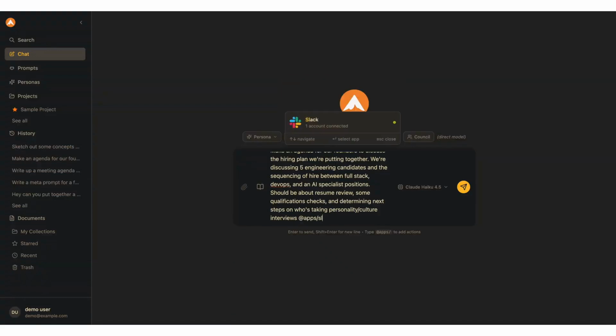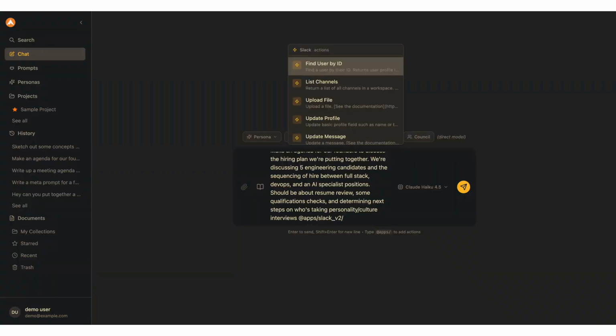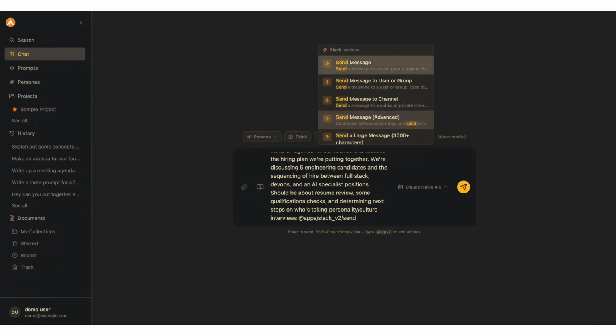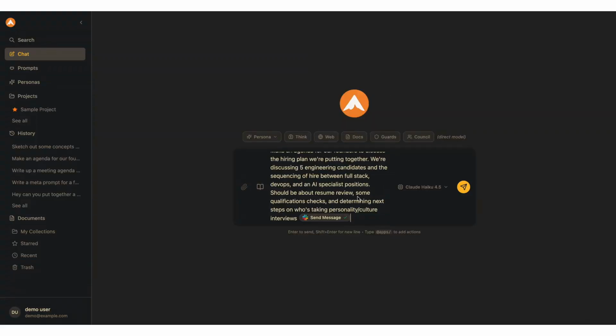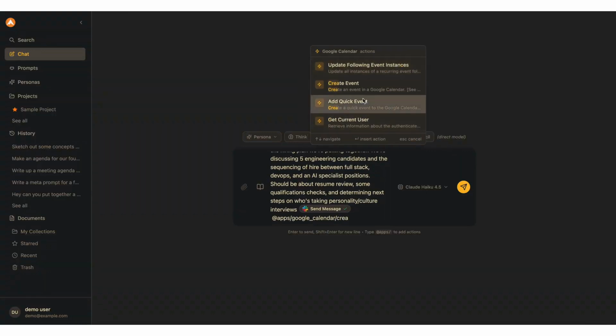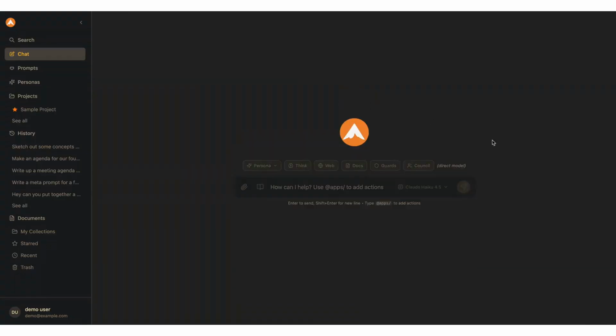To do so, I can start by mentioning apps and selecting Slack. And then I can filter through the various actions that are available, like sending a message and creating a Google Meet calendar invite. Let's send that off.